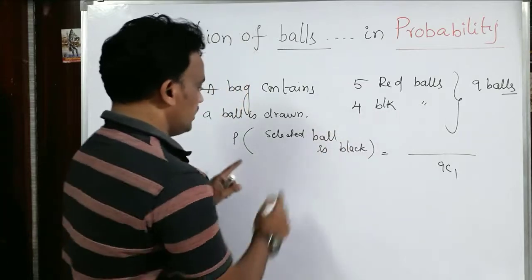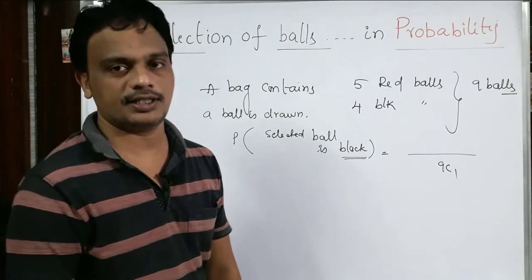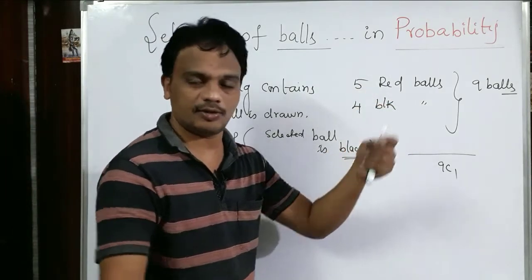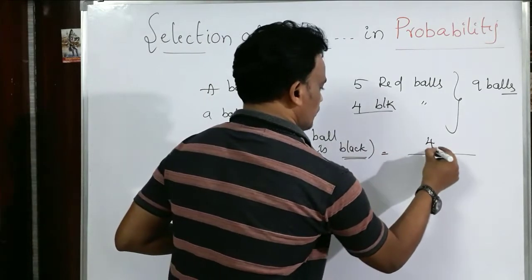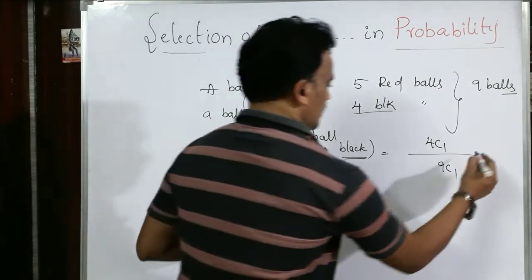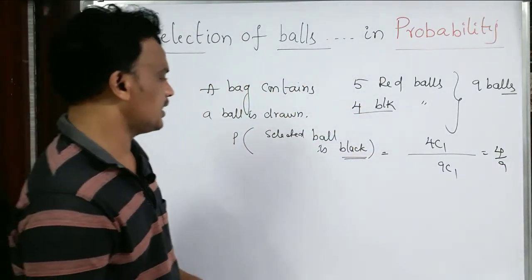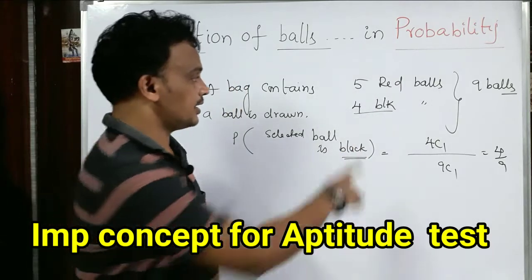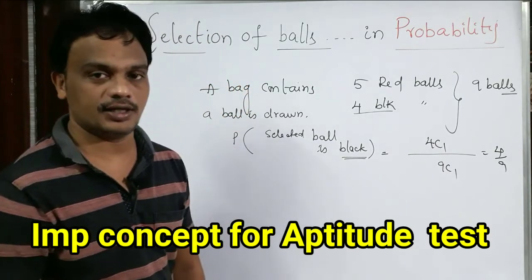They are asking about the selected ball being a black ball. If you select that one ball from the blacks, then automatically you will get a black ball. How many blacks are there? 4 blacks. From the 4 blacks you can select any one black, I mean the favorable chances. So this is 4 by 9. What is the probability that the selected ball is a red ball? 5 chances are there, so that is 5C1 by the total chances 9C1. Like this we will get it.